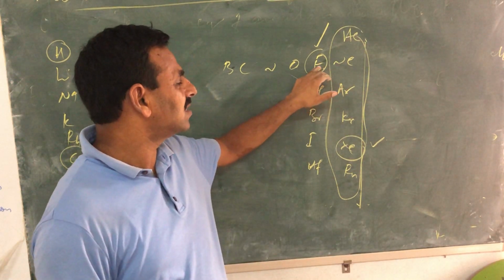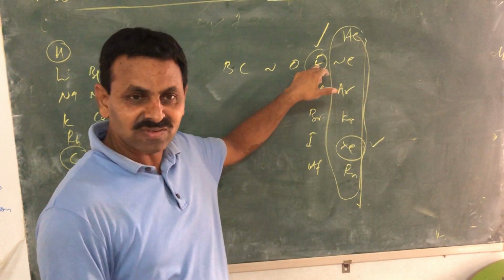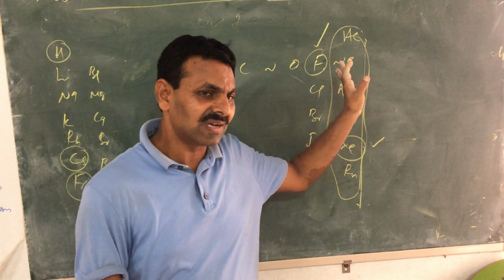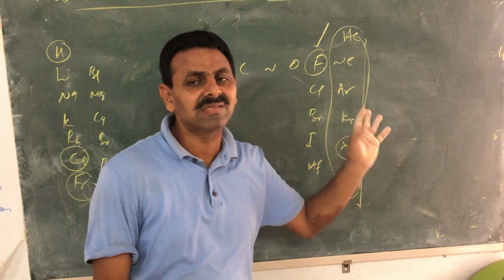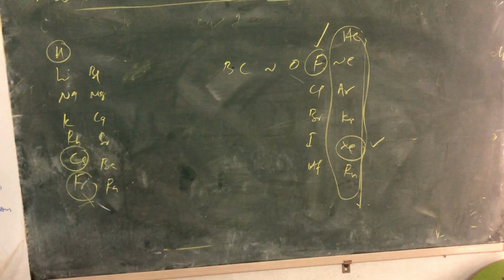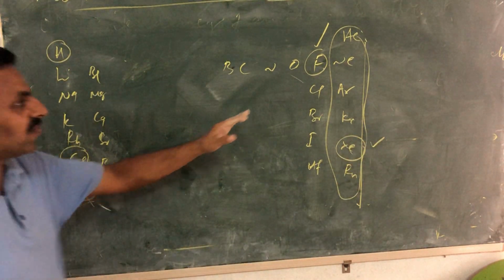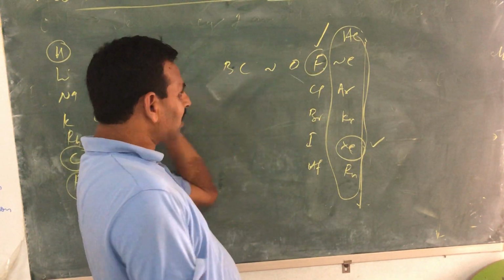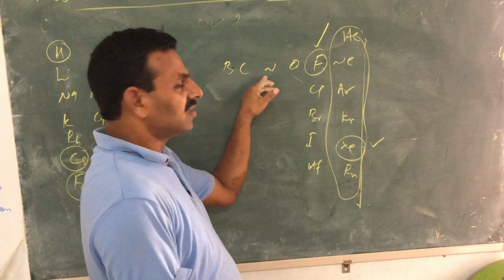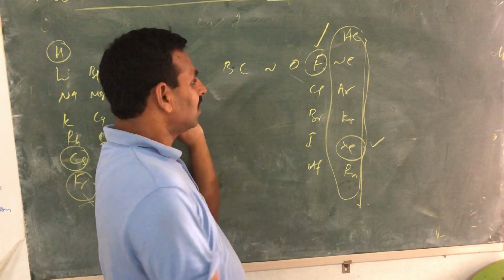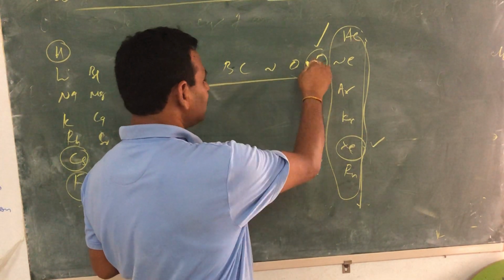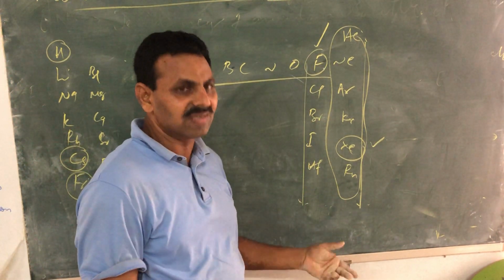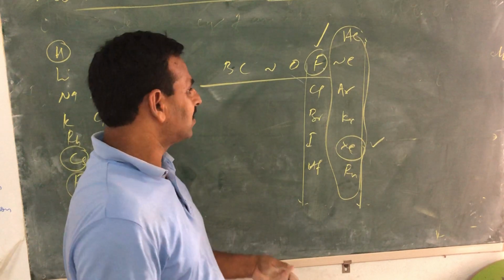That's the reason why fluorine is highly electronegative. Its value on the Pauling scale is 4. The most electronegative atom is fluorine. So from 4 to 2.1, something like that, it decreases, and this way also it decreases: 4, 3.5, 3, and so on. This way also electronegativity decreases, this way also it decreases. That's why left to right it increases and down the group it decreases as far as electronegativity is concerned.